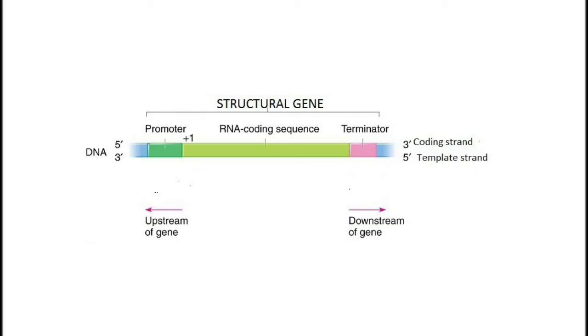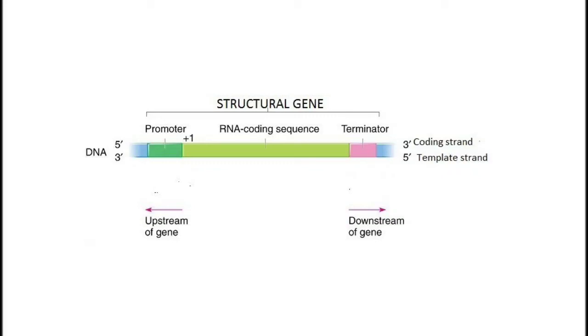Its presence also defines the template and coding strands. The structural gene in the transcription unit is flanked by the promoter and the terminator, while the terminator is located towards the 3' end, that is downstream, of the coding strand. It usually defines the end of the transcription process.